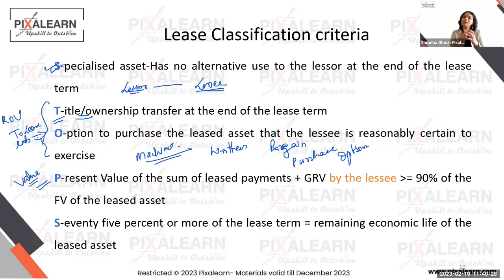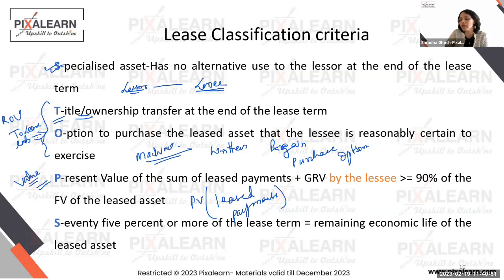So if the value that the lessor is getting is so much that it's covering the entire value of the leased asset, then we say that's as good as a sale of the entire leased asset from the lessor to the lessee. So what is that value? We say, okay, take the PV of what? Lease payments. Everything that the lessor is going to get from the lessee. From the lessee, remember, we're not going to take a third party here.